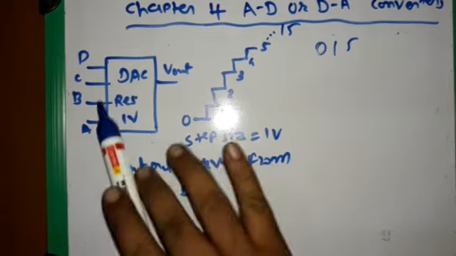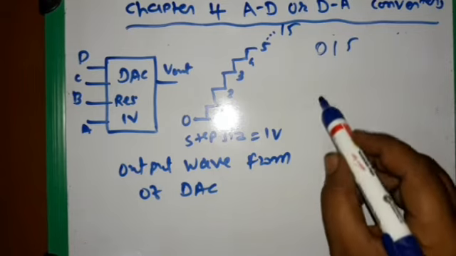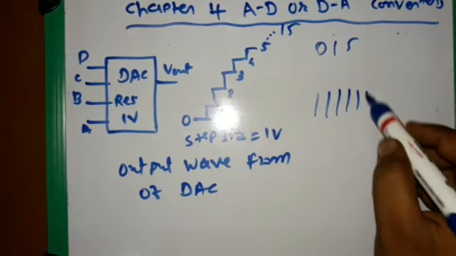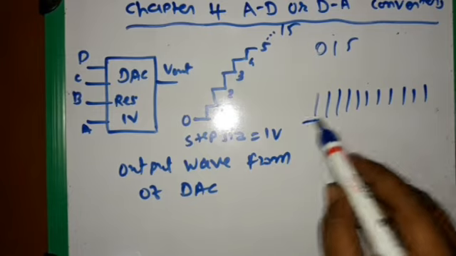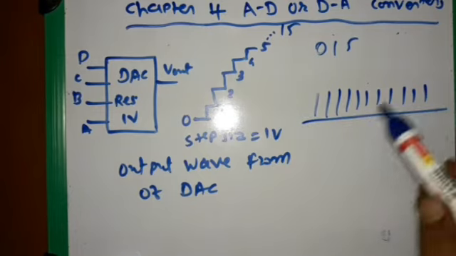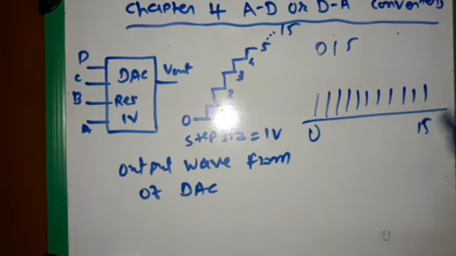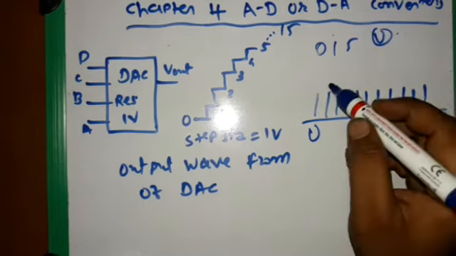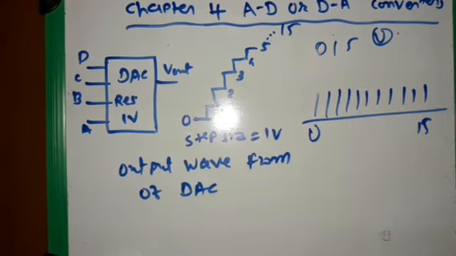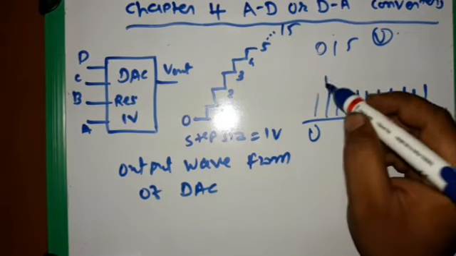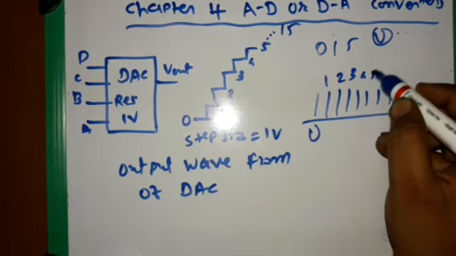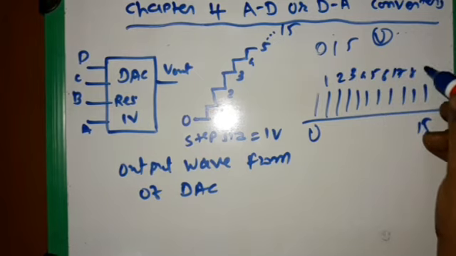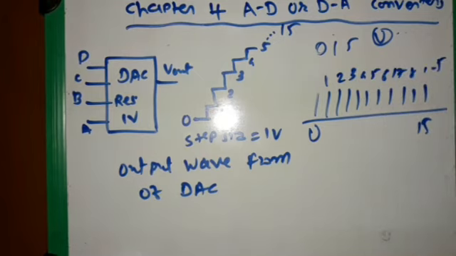So the digital values are in steps of 1 volt: 1, 2, 3, 4, and we can get 16 values from this. So we find 0 to 15 volts, but the step size is 1 volt, which means we find the voltage output in the form of 1, 2, 3, 4, 5, 6, 7, 8 and so on up to 15.